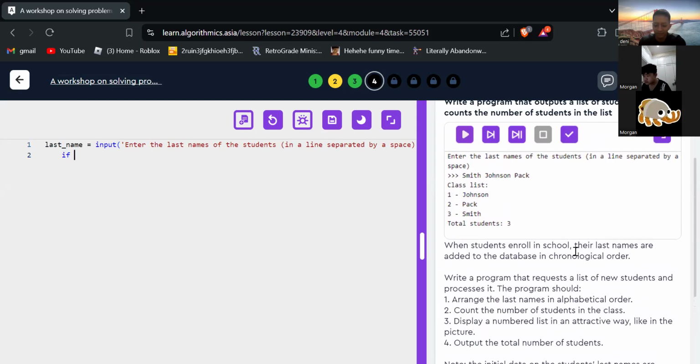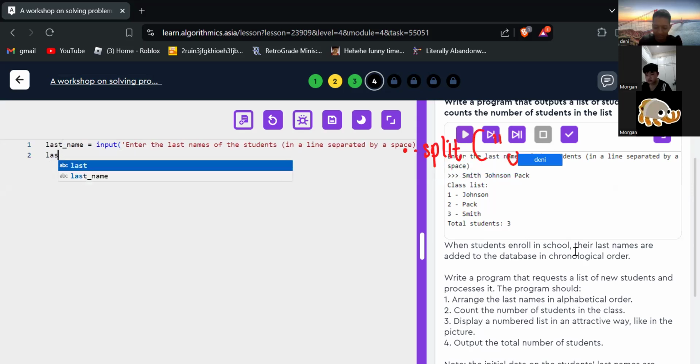You need to split the value, Morgan. So you need to dot split, separated by space.